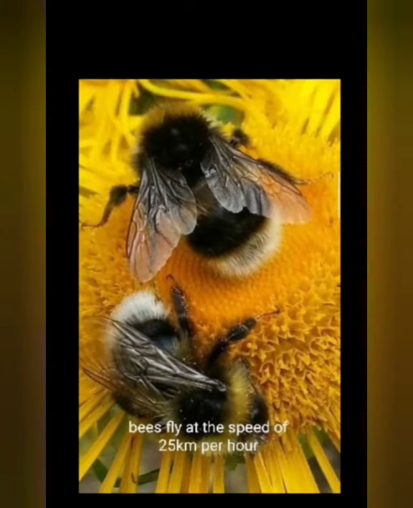Fourth one: fly, speed, bees, of, 25 km, per hour, at, a. Try to arrange. Bees fly at a speed of 25 km per hour.